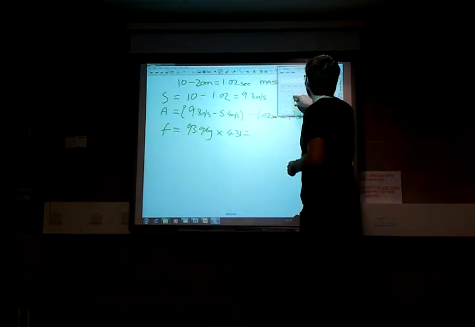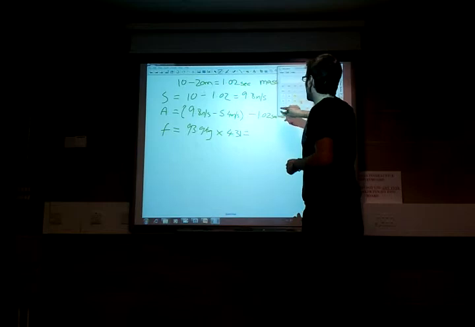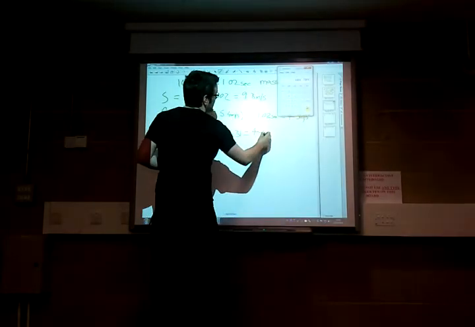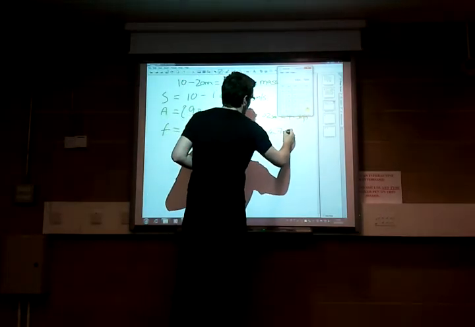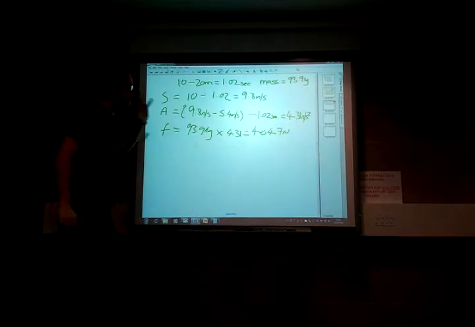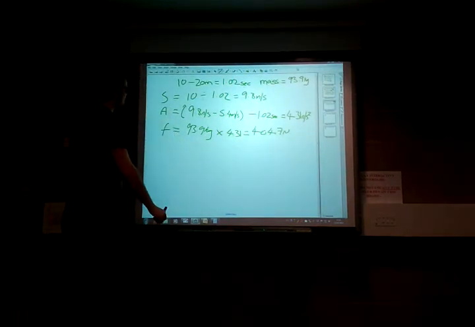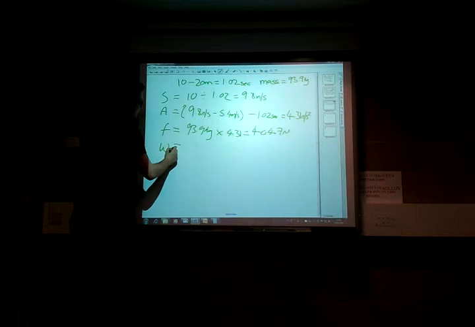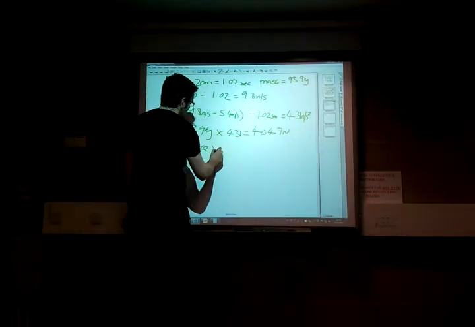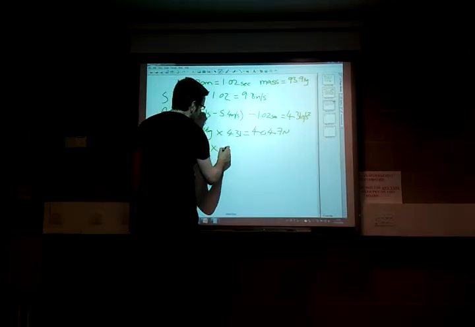So it's 93.9 kilograms times by the 4.31, which is equal to 404.7 newtons. Remember, our unit for force is newtons. So, work is force times by the distance.